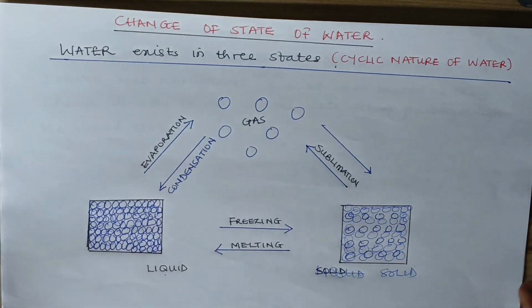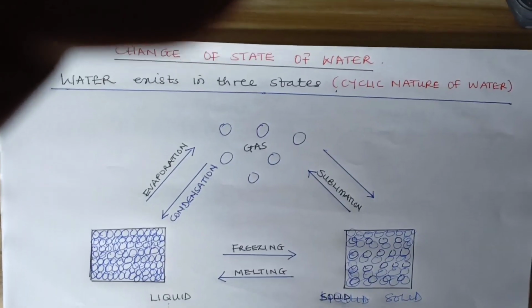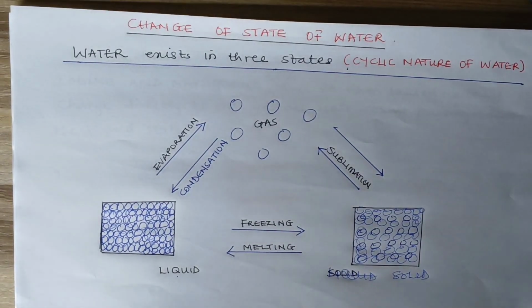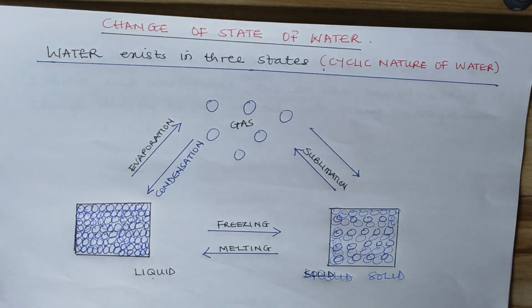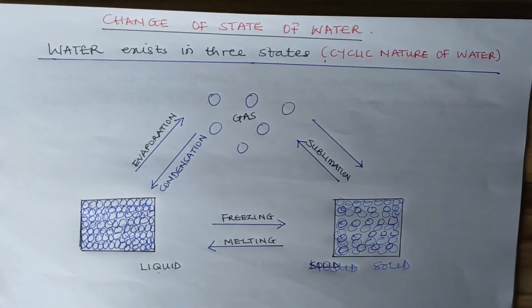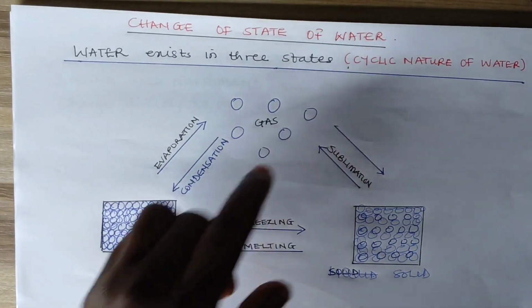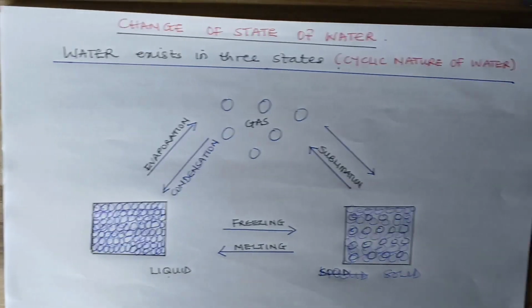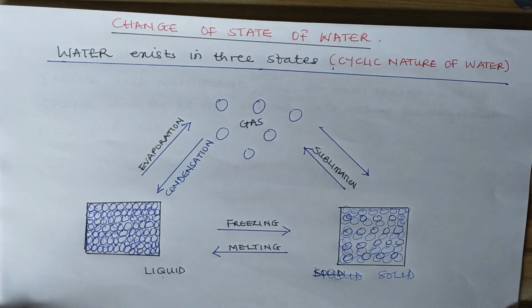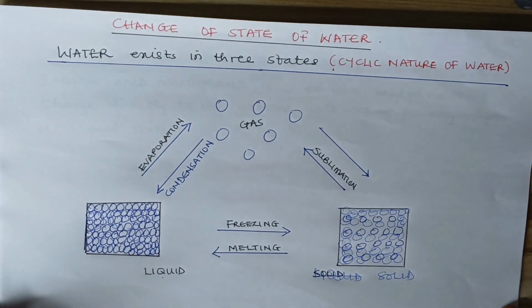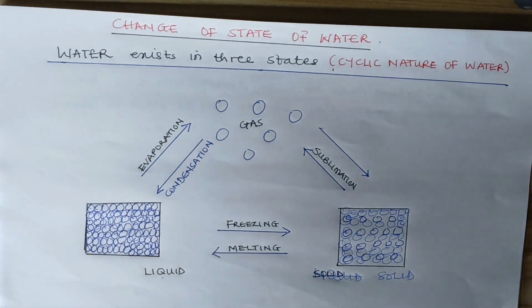We can see here that a solid water is represented as ice or ice cubes or block. That of liquid is the ordinary water that we all know at room temperature. Then gas is the vapor or the boiling water, which is the steam. When we are boiling water, the steam that comes out, that is water in gaseous form. Now, what are the changes of state that exist in the different forms of water?